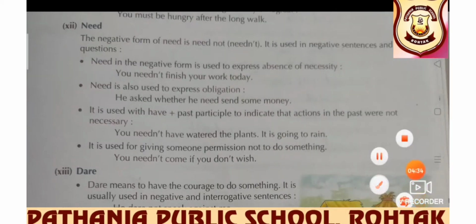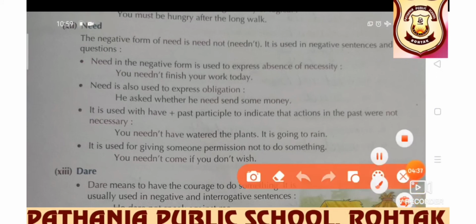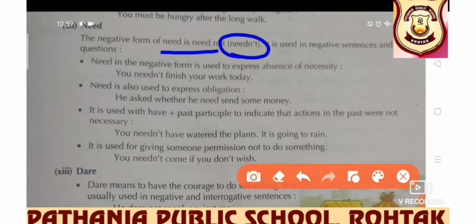Next is need. Of course, we know the meaning that need means requirement. And the negative form of need is need not, and the contracted form is needn't. It is used in negative sentences and questions. Need in the negative form is used to express absence of necessity, absence of any requirement. You needn't finish your work today means you have some more time. You can finish it later on. So there is absence of necessity. In that case, need is used.